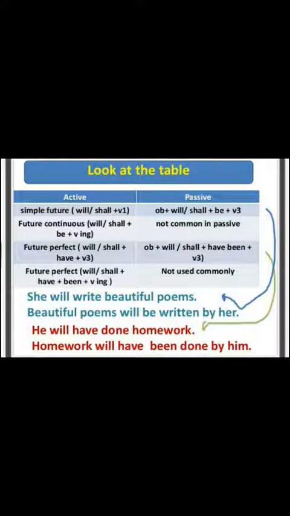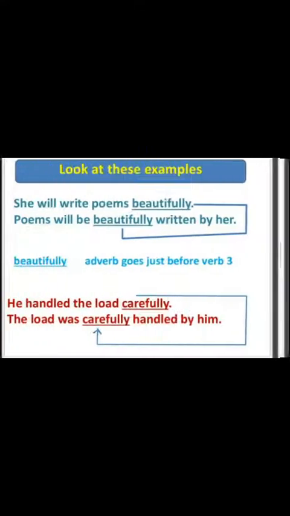Poem will be written beautifully by her. Beautiful poem means beautiful poem, so you can bring beautiful and poems both together. Beautiful poems will be written by her. It will also be correct. He will have done homework. Homework will have been done by him.